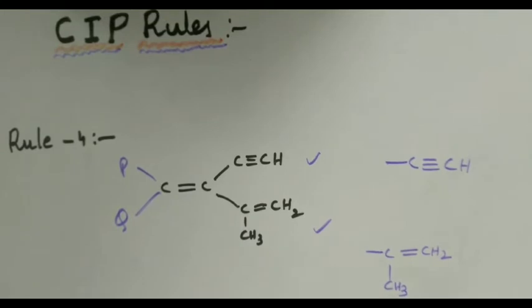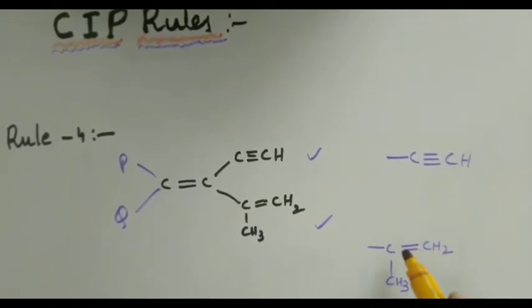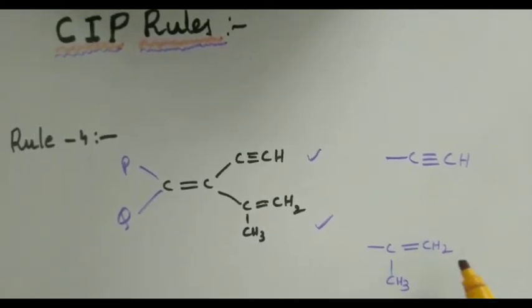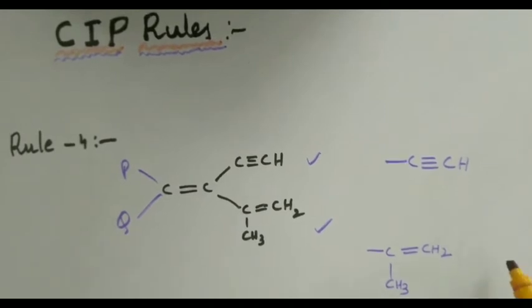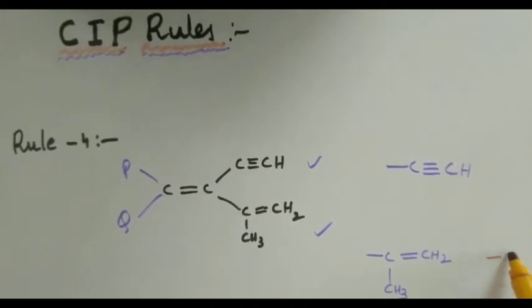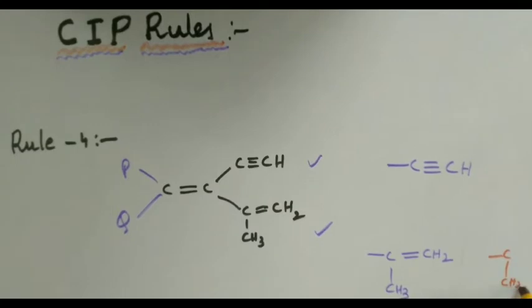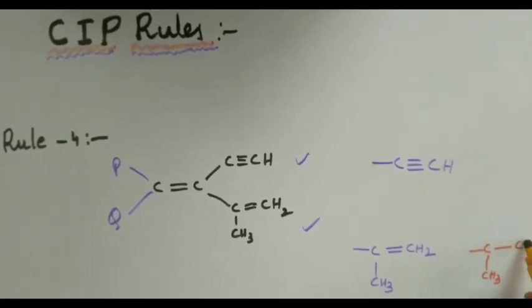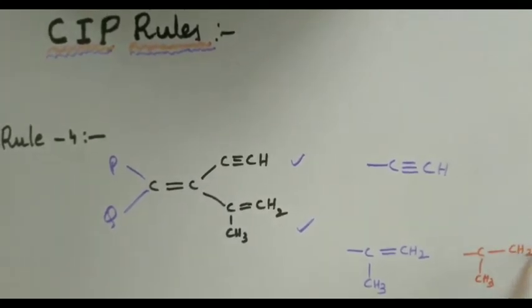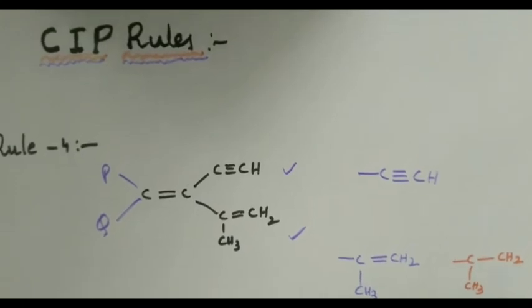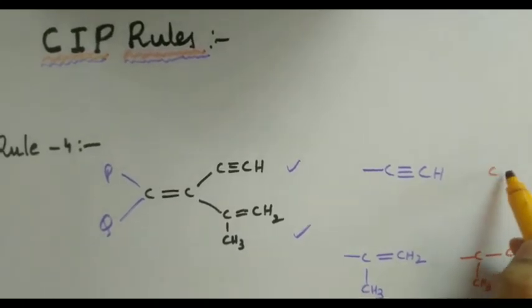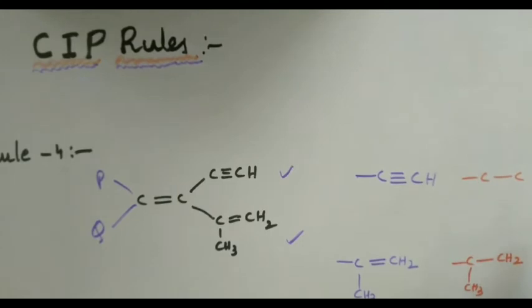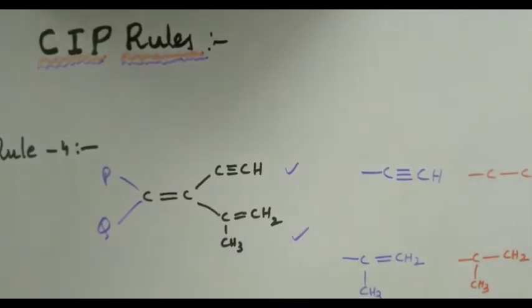Now, whenever there is a multiple bond, first you write the same structure with a single bond, that is CH3, single bond CH2, like that. Here also C connected to a C with the hydrogen.